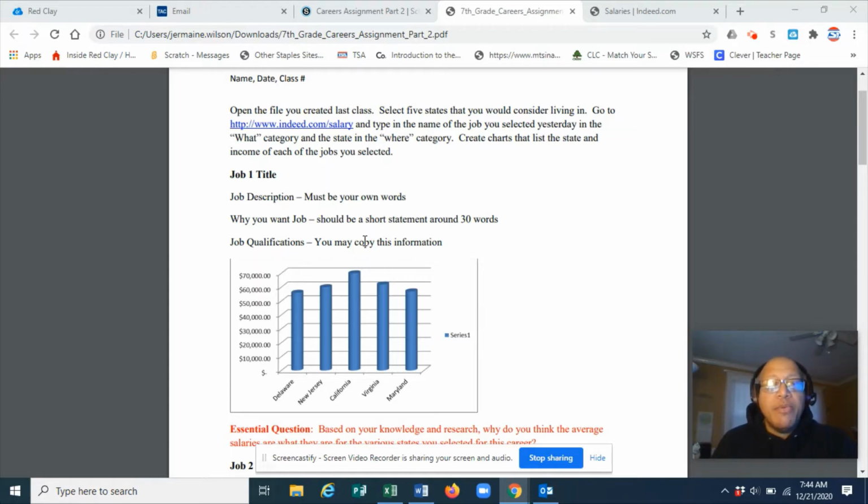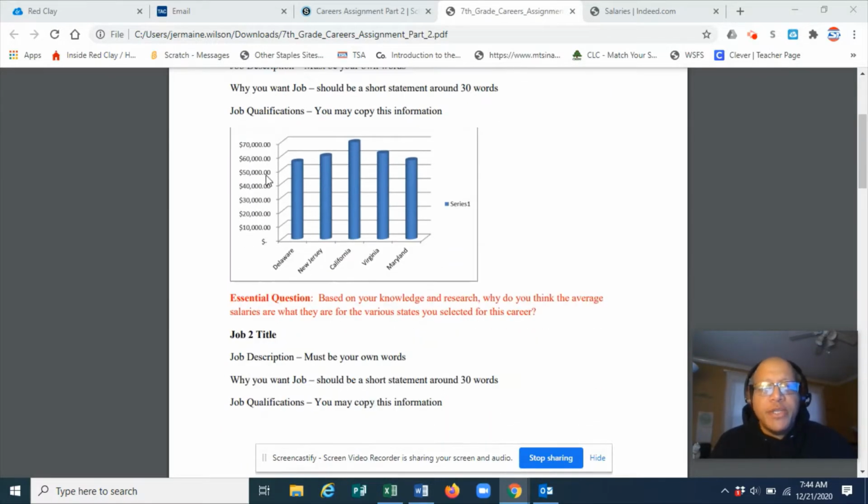Now, part number two, we're going to start getting into the money. For part number two, we're going to start searching up the various states that we might want to consider living in when we get older.